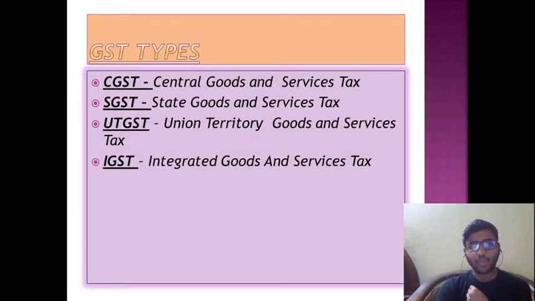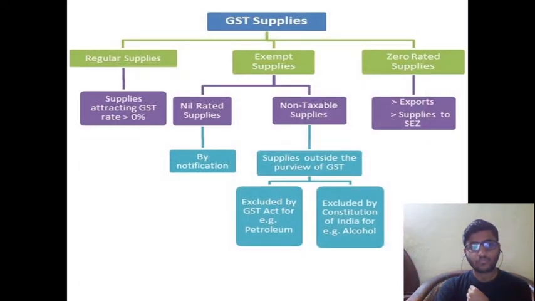GST types. There are many types of GST: CGST, SGST, UTGST, and IGST. GST supplies. There are many types of GST supplies, that is regular supplies, exempt supplies, zero rated supplies.